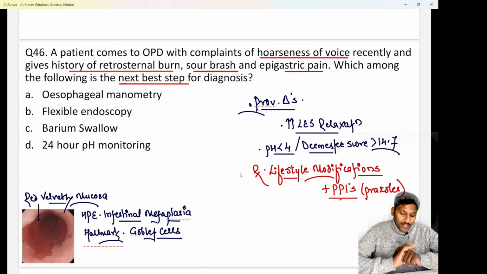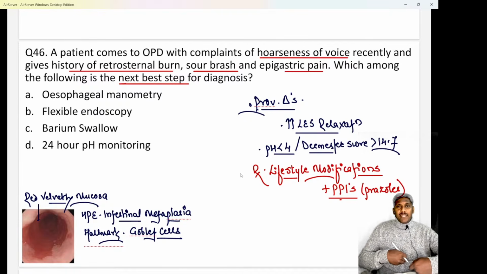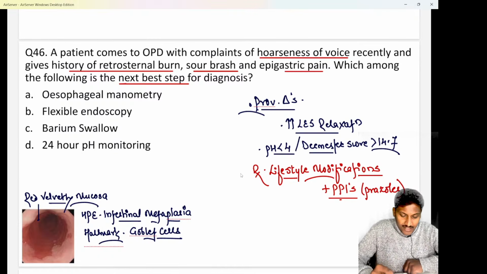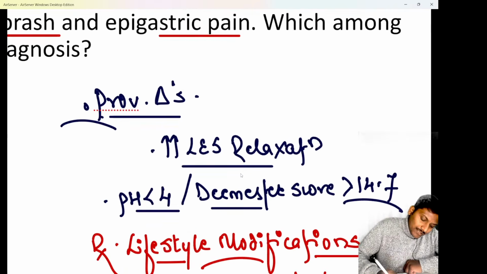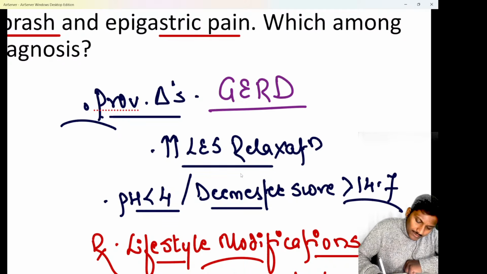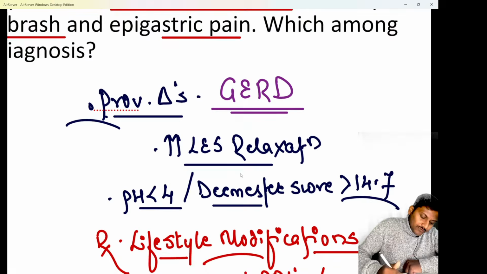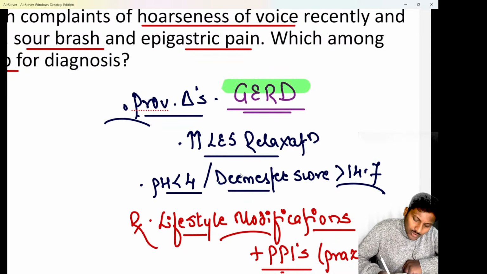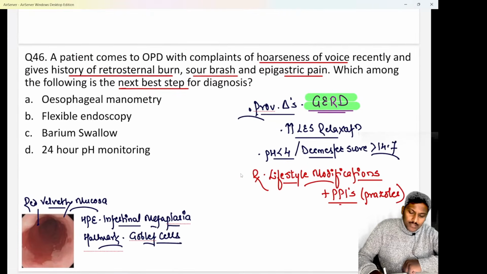I hope all of you are quite aware of the provisional diagnosis of the case. We know a classical triad, that is epigastric pain, retrosternal pain, and a retrosternal burn. It is a very classical triad seen in patients who are usually suffering from GERD, that is gastroesophageal reflux disease. So we know it is a classical case of GERD. In patients of GERD, there will be sour brash, there is going to be hoarseness of voice. These are the features which can be seen.